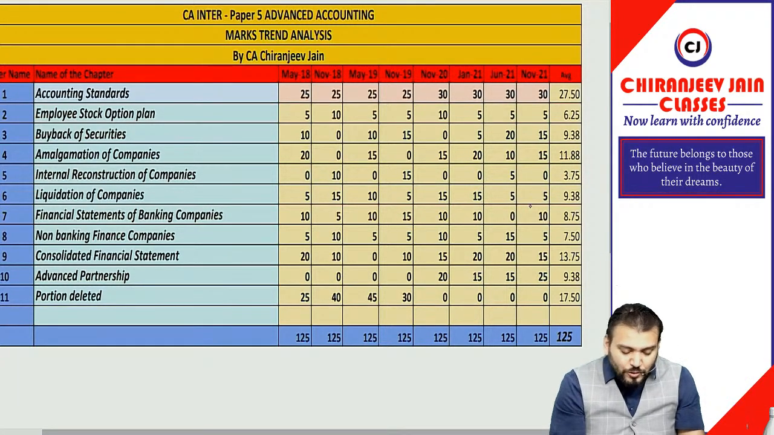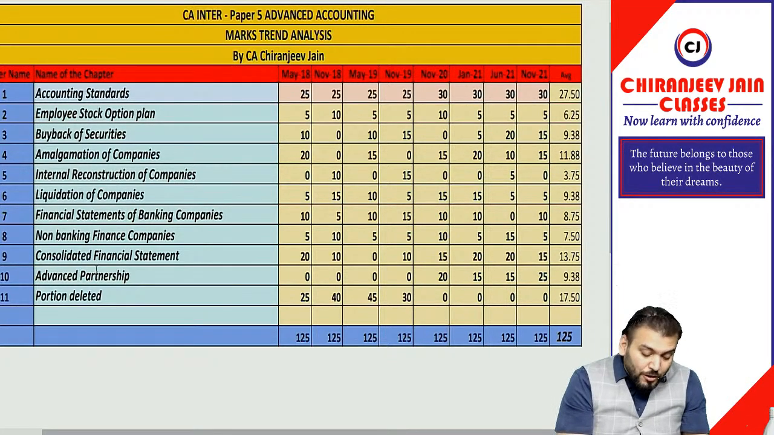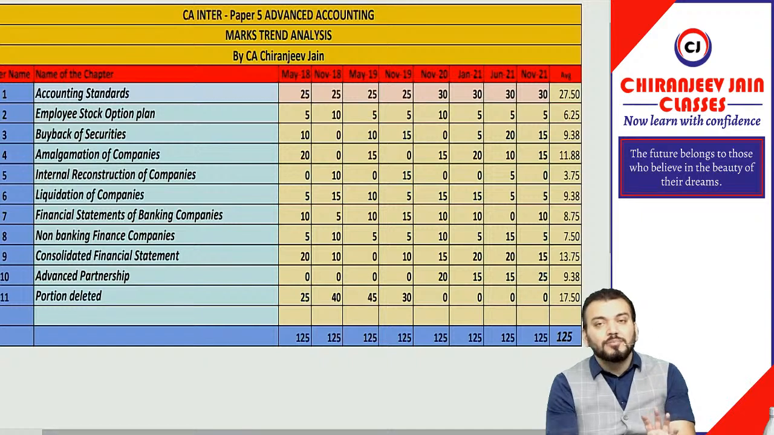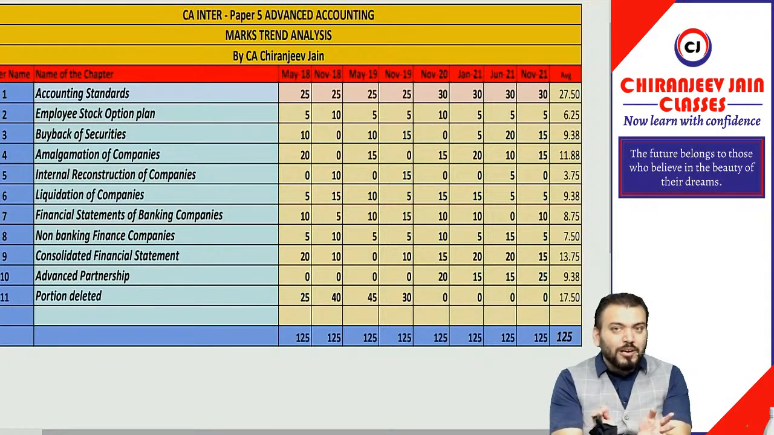Banking company, 10 marks question. Non-banking financial company, 5 to 10 marks question will come. Consolidation, a 20 marks question will compulsorily come. Advanced partnership, a 20 marks question will compulsorily come. This is Group 2 advanced accounting.